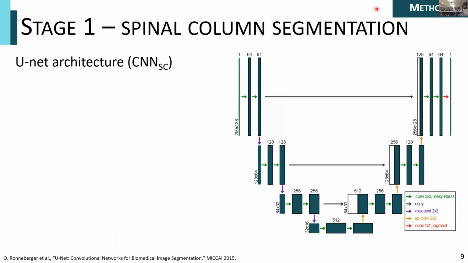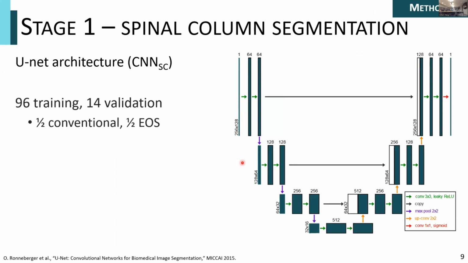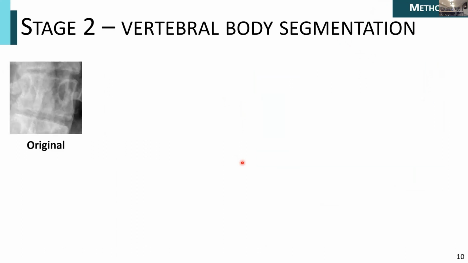Now, I mentioned that we use a CNN, and you're all familiar with that architecture at this point. It's the U-Net. The figure of it is on the right here, with an input image size of 256 by 128. Our data set consisted of 96 training and 14 validation images, and we split that between half conventional and half EOS images, just so that our algorithm wasn't biased towards one system over the other. And to increase the effective size of our training sets, we employ data augmentation of flipping and rotation.